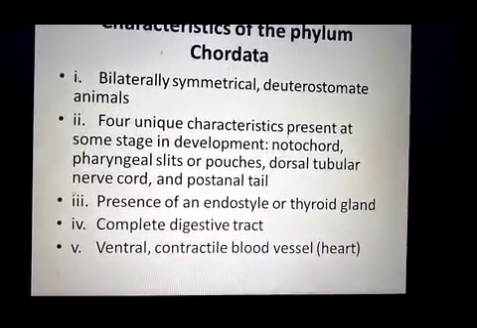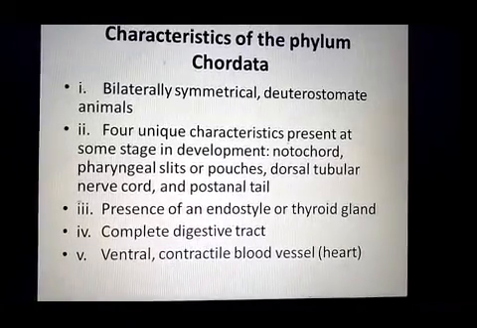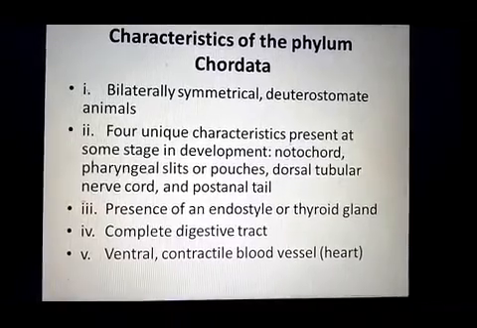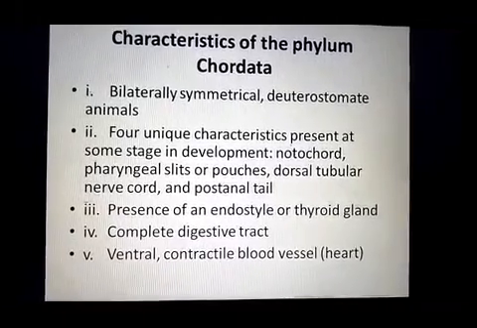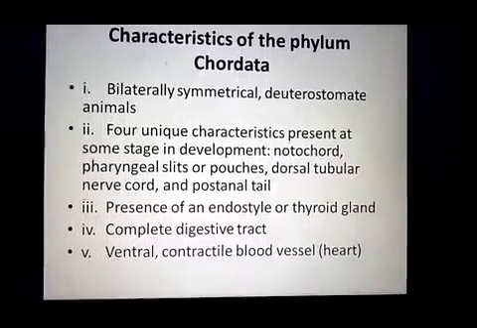The first unique characteristic is the presence of the notochord. The notochord is a supportive rod-like structure which in some chordates is replaced by the vertebral column.